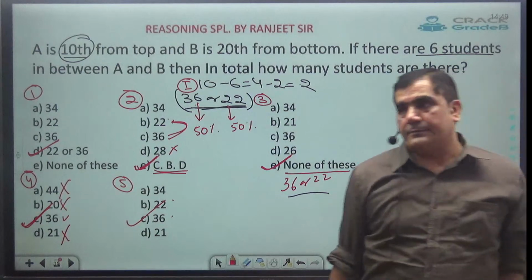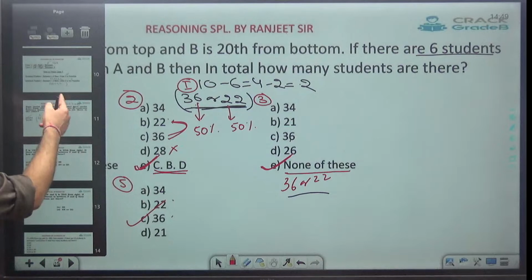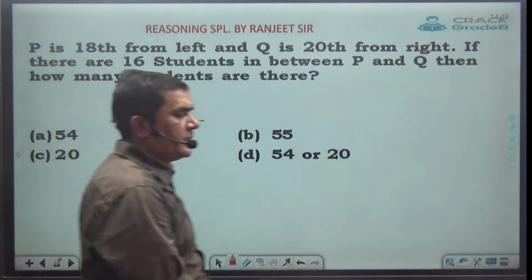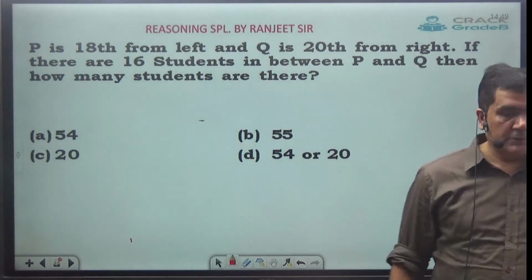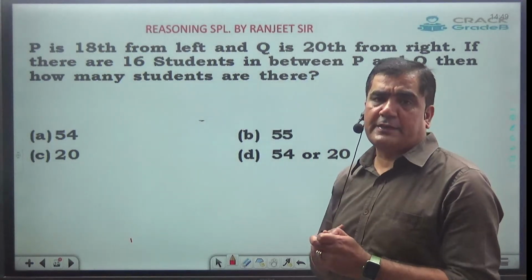Clear? Okay. Now let's give me the answer for this one. Let's complete this type and then let's wind up the class. What's the answer for this one? So in today's class, we have covered only one type, which is in between. Comparison, we're going to start in the next class.